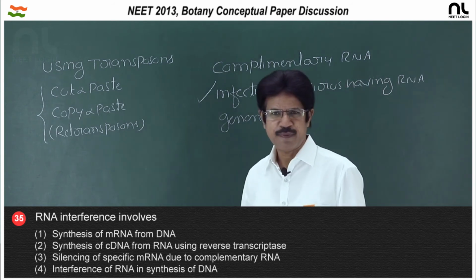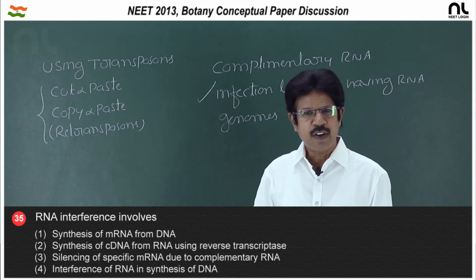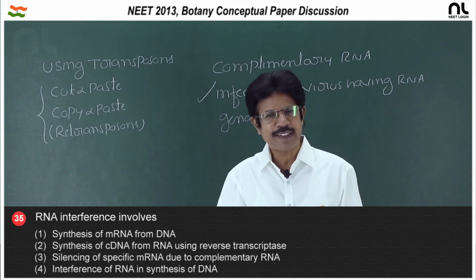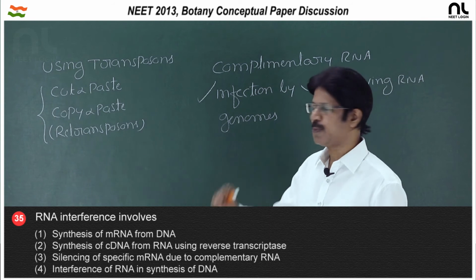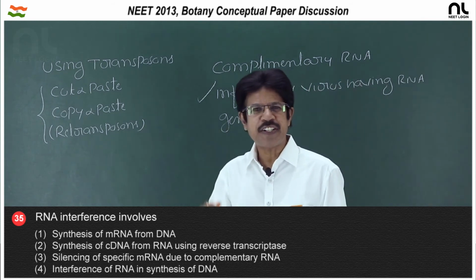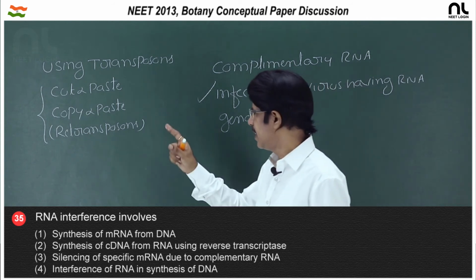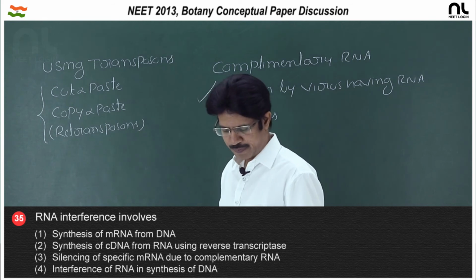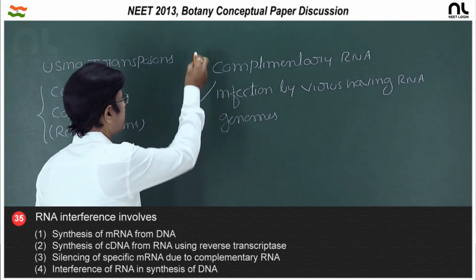Cut and paste, illegitimate transfer of the DNA from one place to another place within the genome. What do you call it? The transposon. And copy and paste, that is called retrotransposons, replicated via RNA intermediate, that is the copy and paste. So, the right option is the third option.